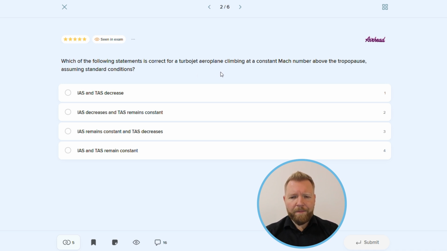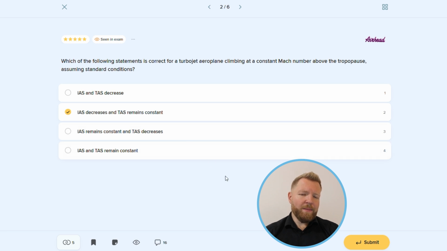If we put all that in our Mach number definition, knowing that we are climbing at a constant Mach number and constant local speed of sound, we can see that true airspeed also has to be constant. Now, during climb, the air density is decreasing. Since the aircraft in question is climbing at constant true airspeed, the reduction in density will lead to a decrease in dynamic pressure and subsequently a decrease in calibrated airspeed. And so answer number 2, indicated airspeed decreases and true airspeed remains constant, will be correct.